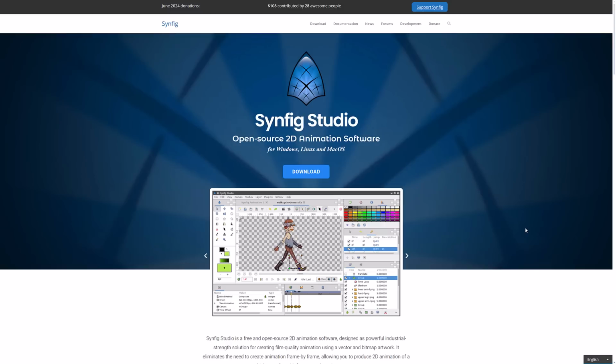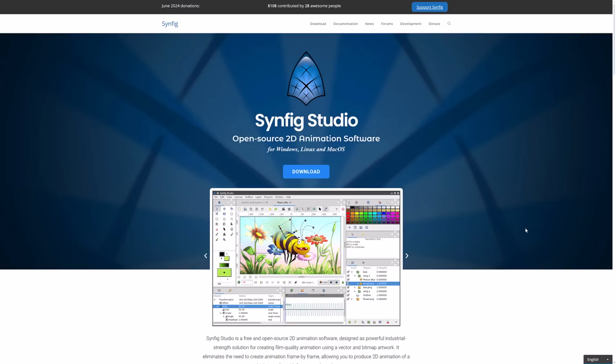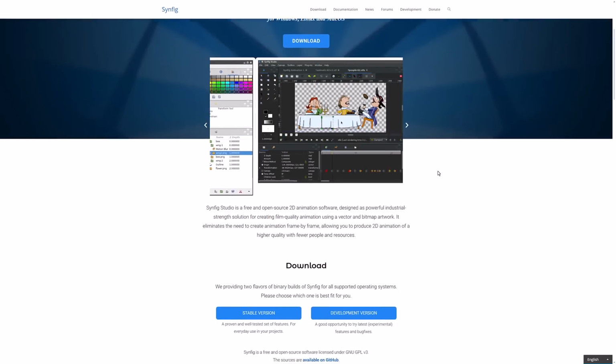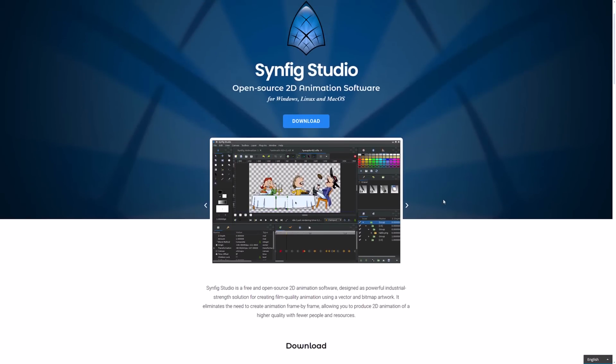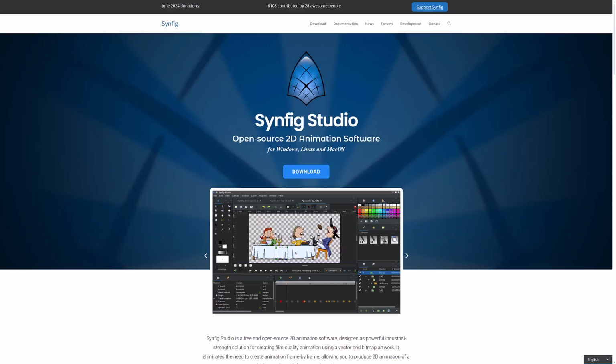If you want to go more for the open source 2D side of things, one of the most predominant 2D open source applications for animation is Synfig Studio. I haven't checked this one out in a while. I checked it about a year or two ago. A lot of potential there. It's actually even got the drawing stuff built into it as well. The UI could definitely use some updating, and this is one of those things that is growing in time. It'd be interesting to see if Synfig ultimately becomes a success story like Krita. It is gaining momentum, it seems, and it is a free and open source 2D animation software. So one of those things to be aware of.